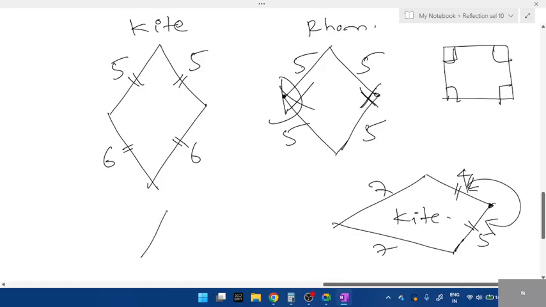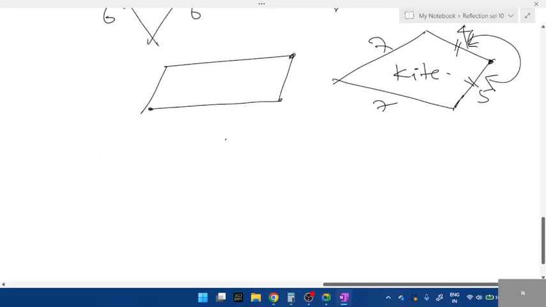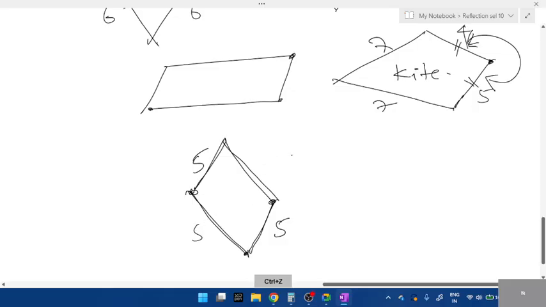Next, if it is a parallelogram, it would be similar to a rhombus, but only opposite sides are equal. Opposite. So rhombus, look here. A parallelogram can even be like this. So you all shouldn't confuse this with a kite, students. This is not a kite. If this is 5, this will be 5. If it was a rhombus, all sides would be equal, a slanting figure. But this is not a rhombus, it is a parallelogram. 5. This is 7 and this is 7.